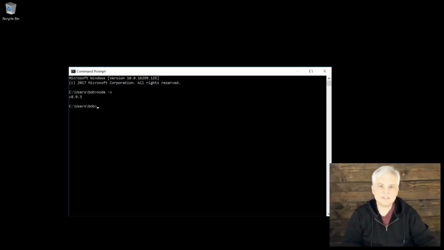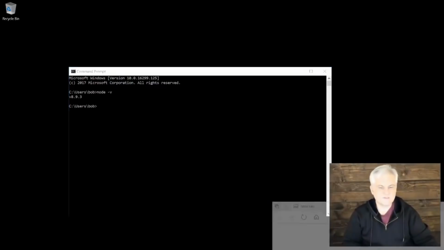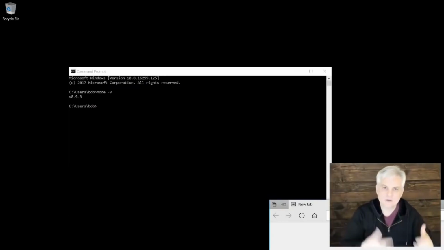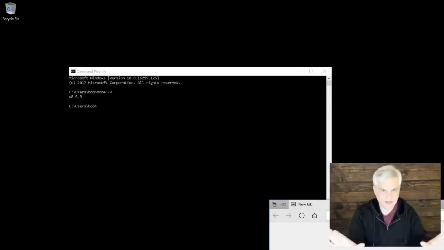The next step is to install Visual Studio Code. Visual Studio Code is different than the full version of Visual Studio, so Visual Studio Community, Professional, or Enterprise. Visual Studio Code is a lighter weight code editor, mainly used for web development, but I know people that use it to develop C# applications and other types of applications where you can use the command line tools to compile your code and things of that nature. That's not something I would ever want to do.